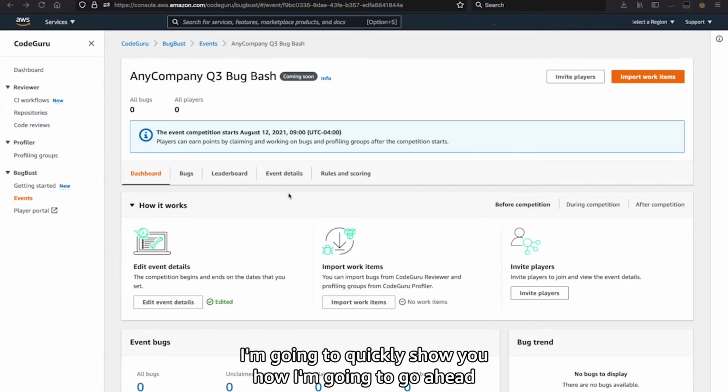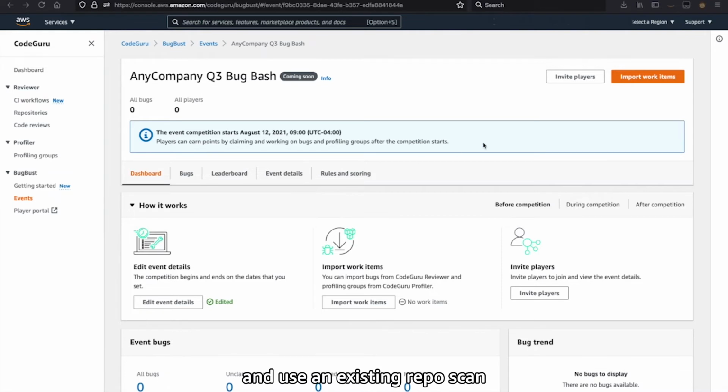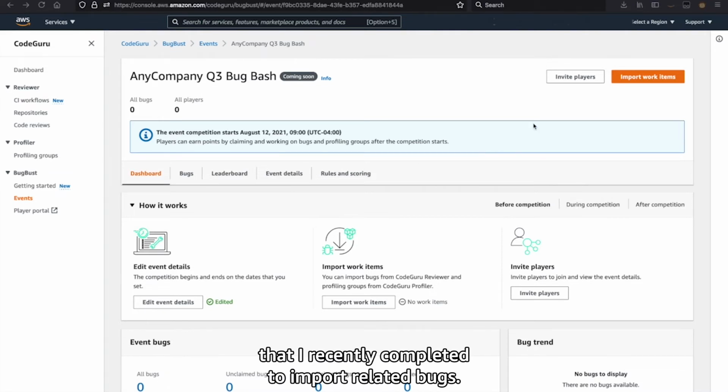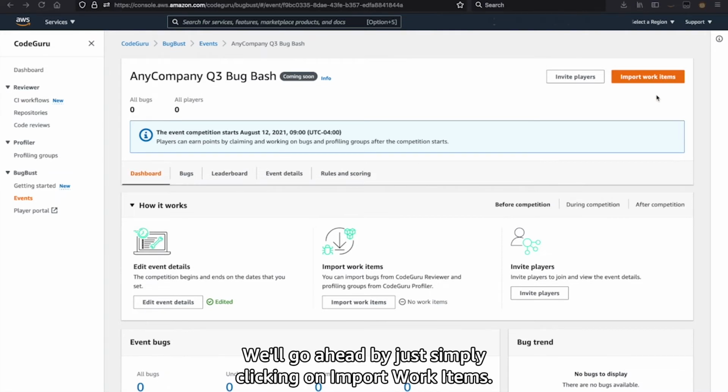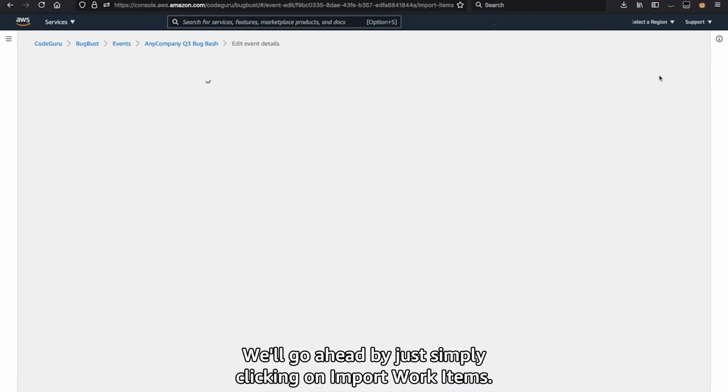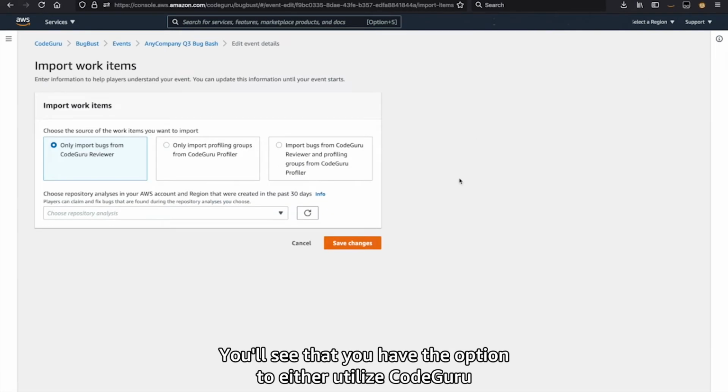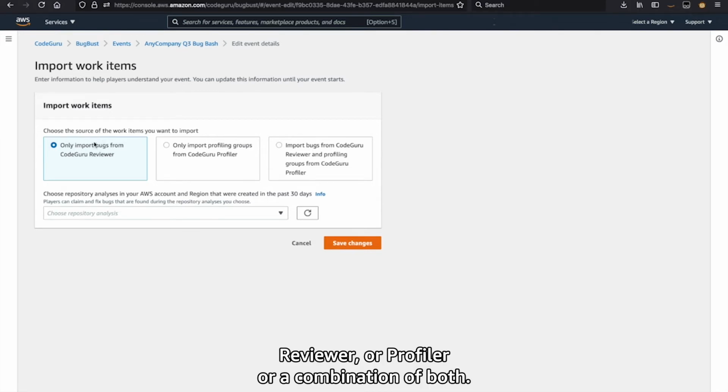I'm going to quickly show you how I'll use an existing repo scan that I recently completed to import related bugs. We'll simply click on Import Work Items. You'll see that you have the option to utilize CodeGuru Reviewer or Profiler, or a combination of both.